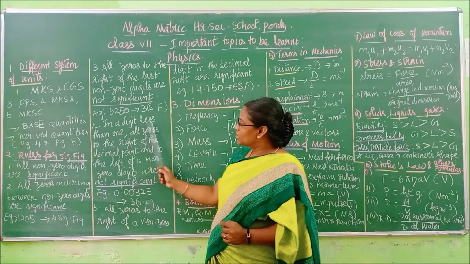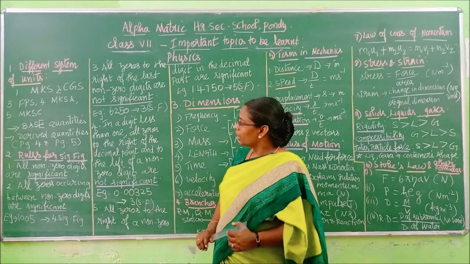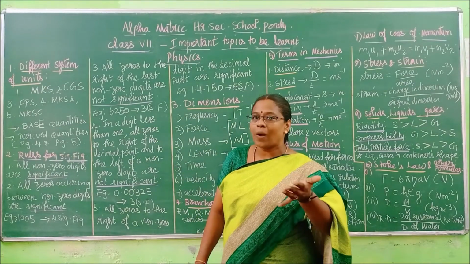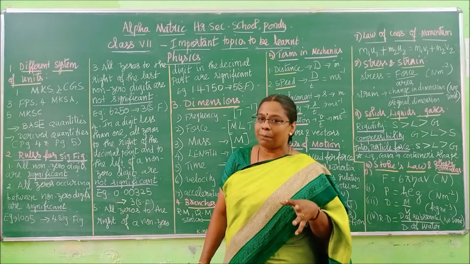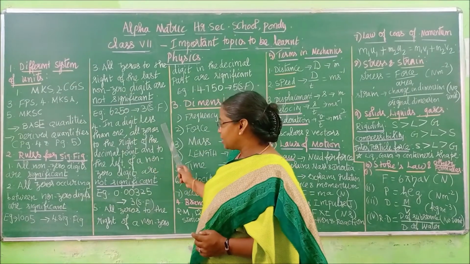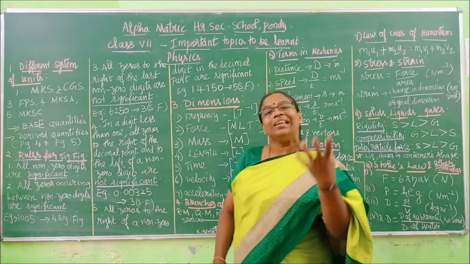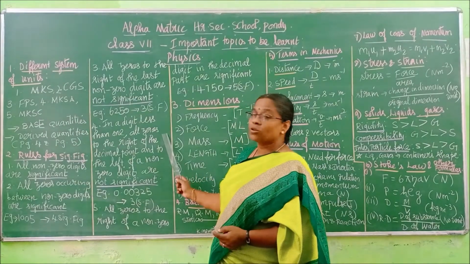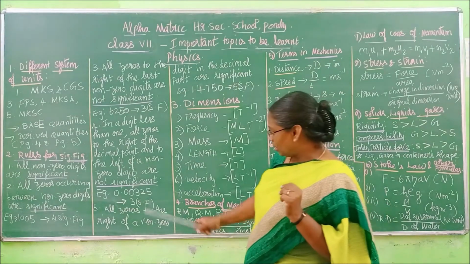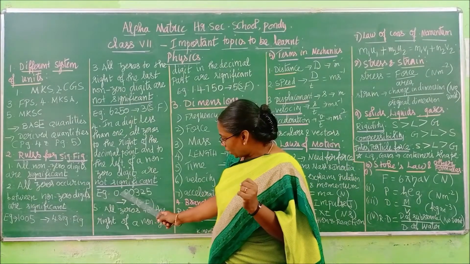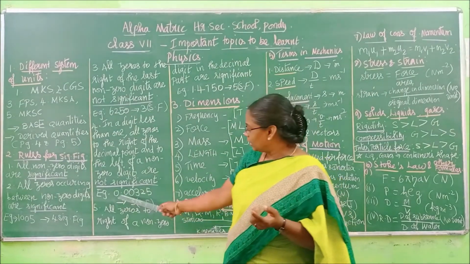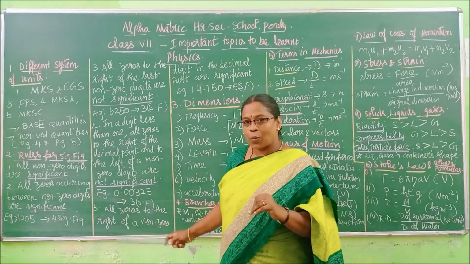Next point. In a digit less than 1. Here the first 3 rules we have learned are for numbers greater than 1 which do not contain any decimal part. Now we are moving to a number which contains a decimal part. In a digit less than 1, that means decimal numbers. Now I will say an example, and with that example I will explain the rule. I have an example here, 0.00325. Clear? Is this number less than 1? Yes, there is no 1 here.